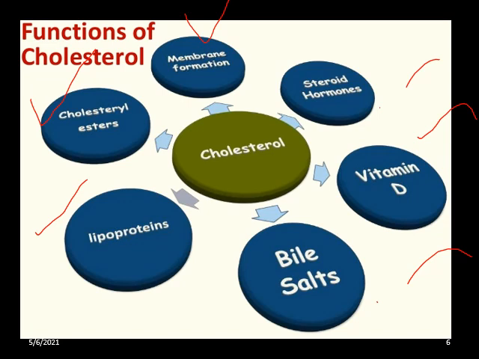Now coming to vitamin D. Vitamin D is derived from cholesterol and is a hormone which essentially helps to regulate calcium and phosphate metabolism in the human body. And coming to the bile salts and bile acids, these are also derivatives of cholesterol, and act as a detergent in the intestine, helping to emulsify dietary fats to make them readily accessible to digestive enzymes. So all these are the functions of cholesterol.